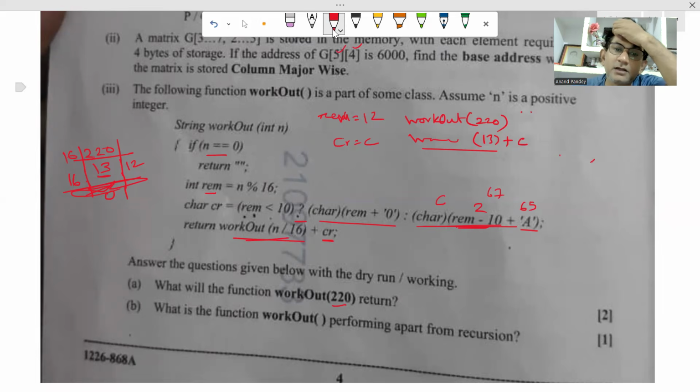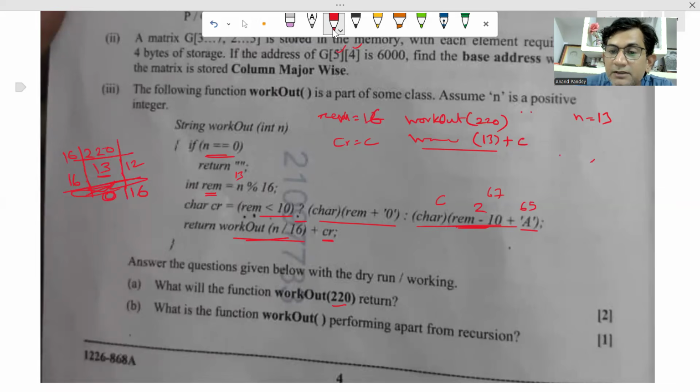This time we are passing 13. The value of n will be what? 13. Now condition is false. It will reach here. 16 modulus 13 will be 0. So 16 modulus 13 will be 16. Okay, so rem will be what now? 16. This condition is false again.